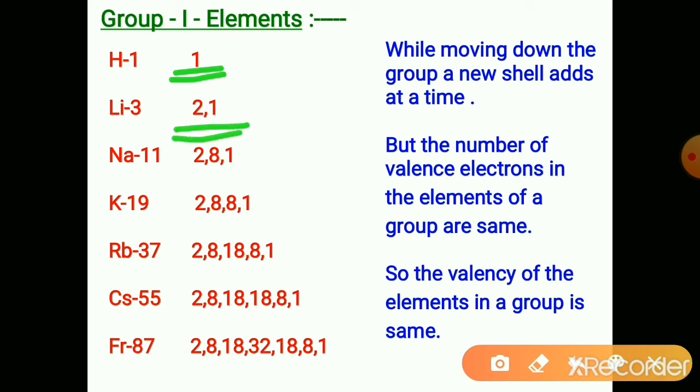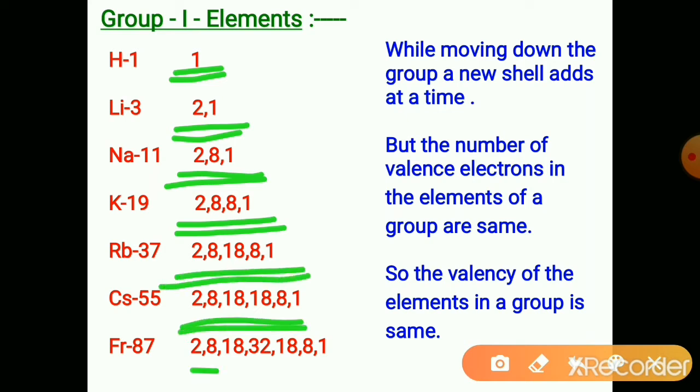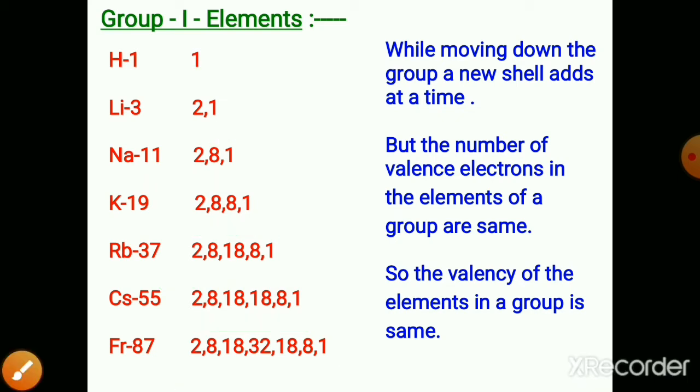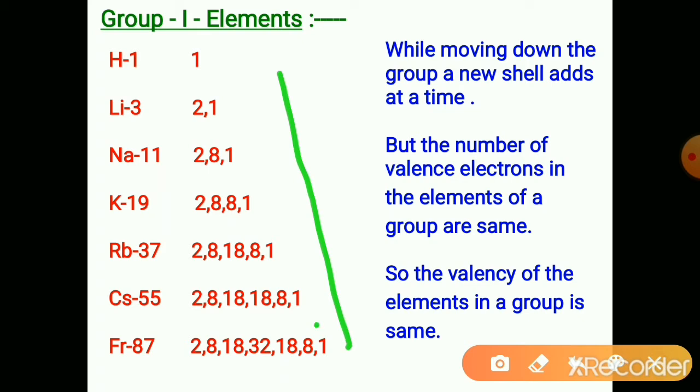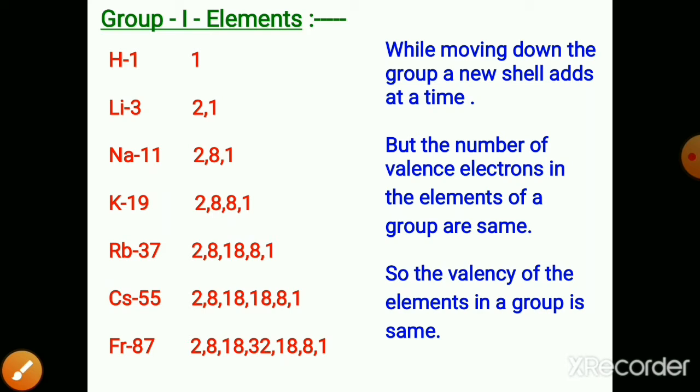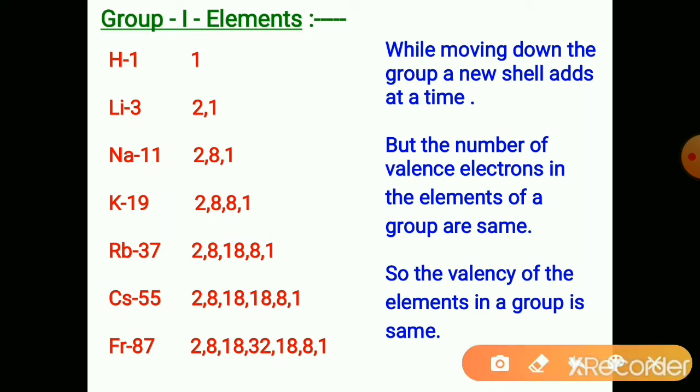Lithium, 2 shells. Sodium, 3 shells. Potassium, 4 shells. Rubidium, 5. Cesium, 6. And francium, 7 shells. Here 1 new shell is added while moving down the group, but the number of valence electrons is the same. Valence electrons are the electrons in the last shell, called the valence shell. Here the last shell has 1 electron. All the elements have 1 electron in the last shell.